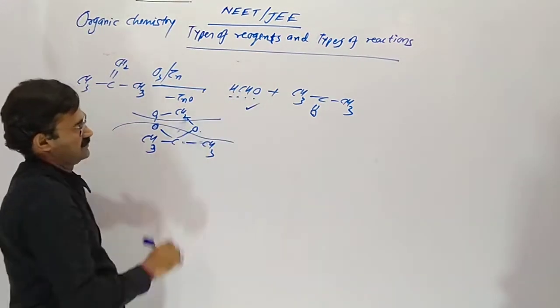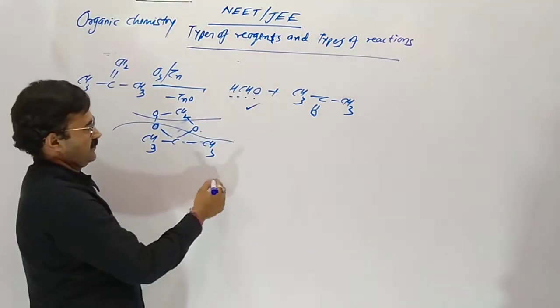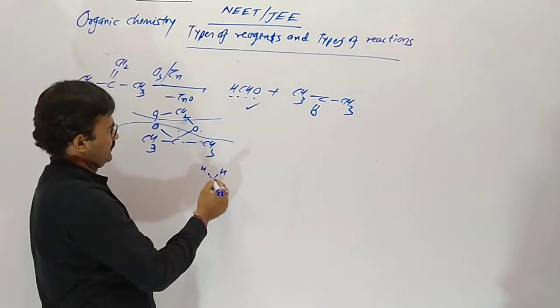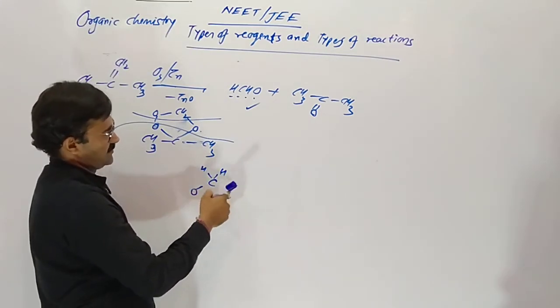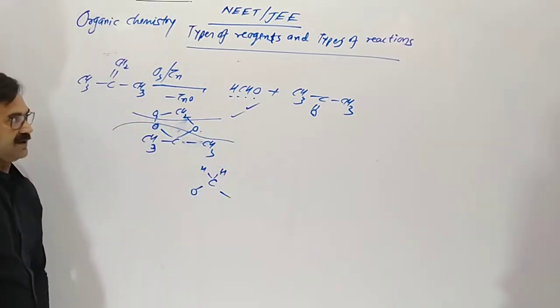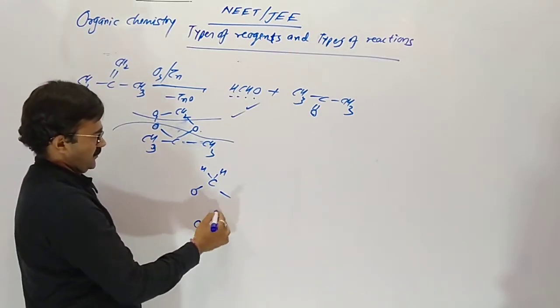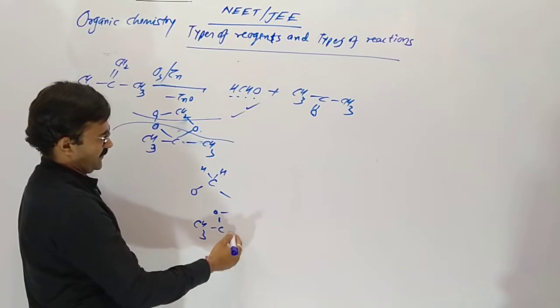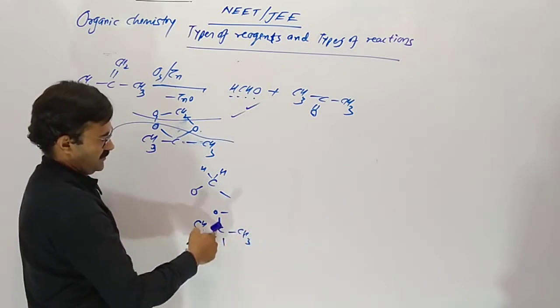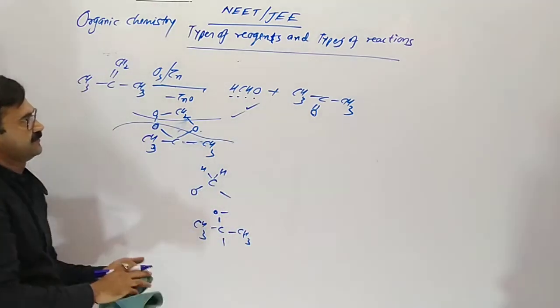CH2O, formaldehyde. Why? Here CH2 combines with oxygen, and CH3CO, 1 bond remaining of carbon and 1 of oxygen, both combine and give acetone.